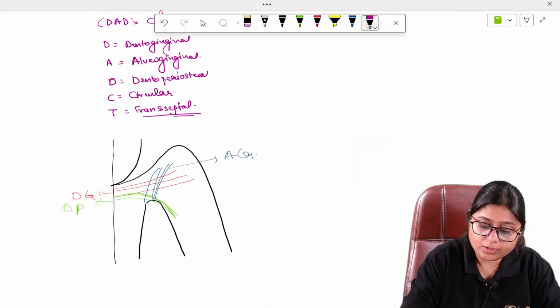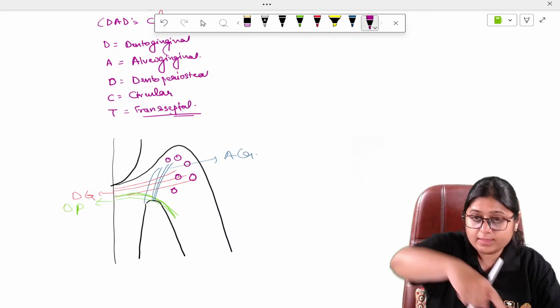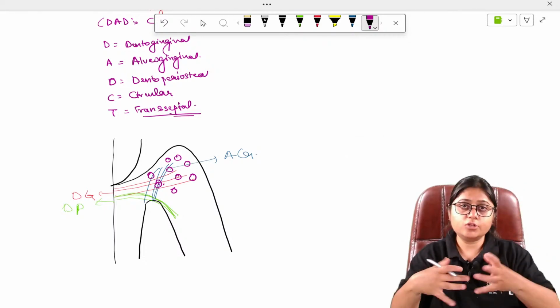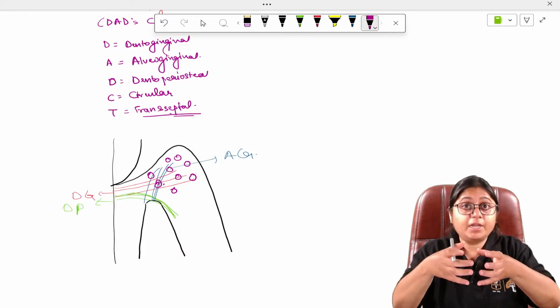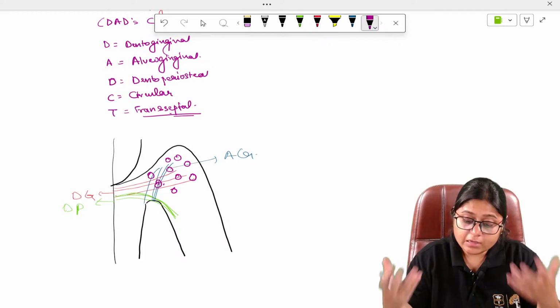Then there are circular fibers. The circular fibers are seen in the cross section. They are surrounding the free gingival margin. So what is the role of the circular fibers? They are surrounding the free gingival margins. Thus, they are adapting the free gingival margin closely to the tooth. That is the role of the circular fibers.